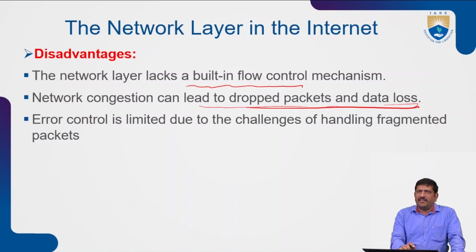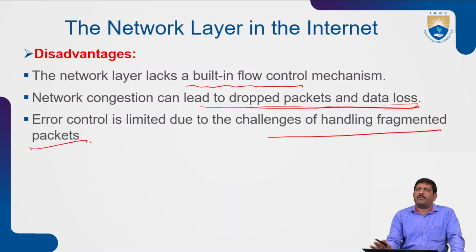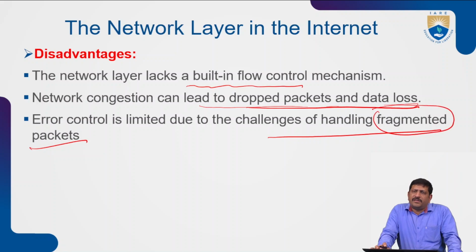Error control is very limited due to the challenges of handling fragmented packets, internal fragmentation or external fragmentation. Generally, if the data size being transferred is less than the packet size, fragmentation will occur, because free space is left in a packet.